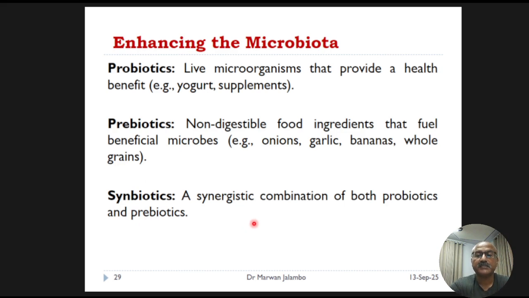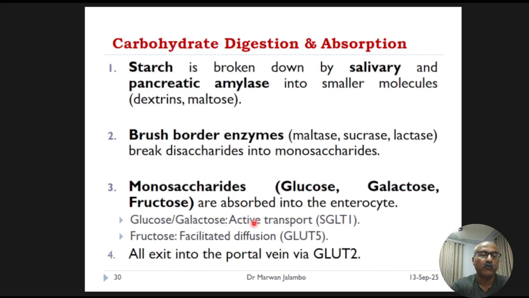Now let's take a closer look at the specific digestive and absorptive process for each of the three macronutrients, starting with carbohydrates. Carbohydrate digestion begins with amylase, as I mentioned before, and is primarily carried out by pancreatic amylase in the small intestine.